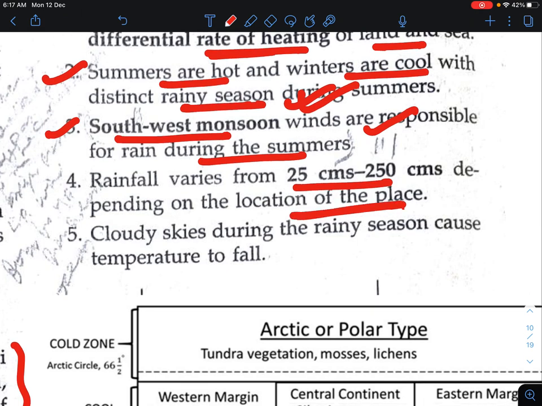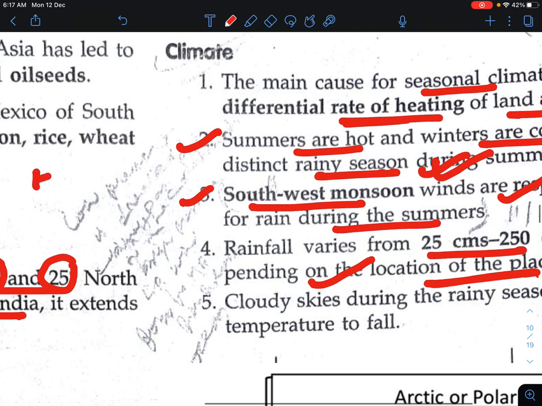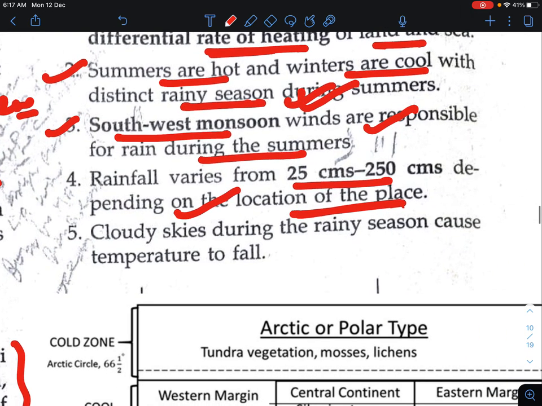Means what is going to happen here? The rainfall varies from 25 centimeter to 50 centimeter, depending upon the location of place. Now we have already studied that heavy rainfall must be greater than 200 centimeter, moderate rainfall must be between 100 to 200 centimeter, and scanty rainfall must be less than 25 centimeter. So depending upon the location of place, the rainfall varies.